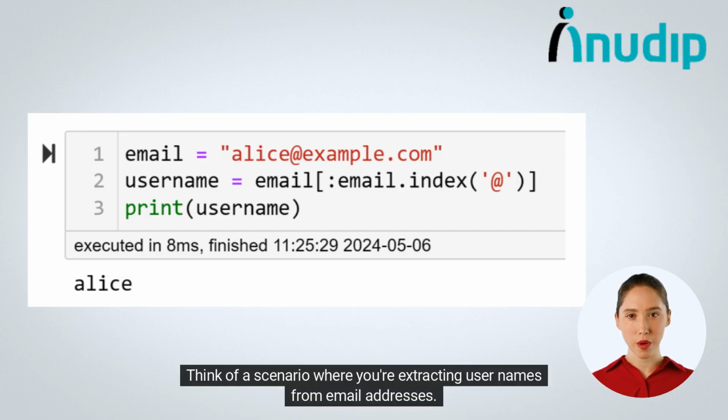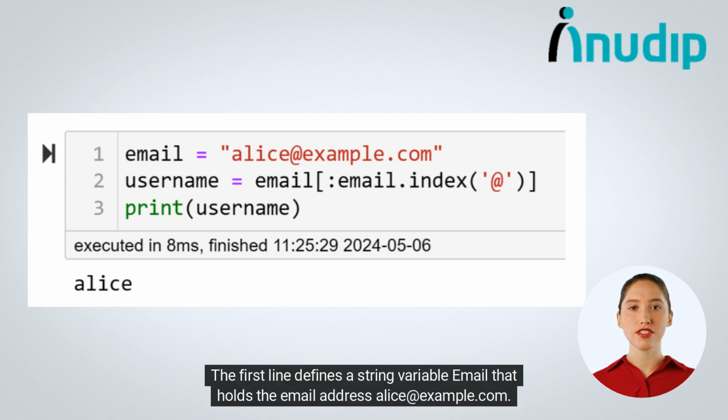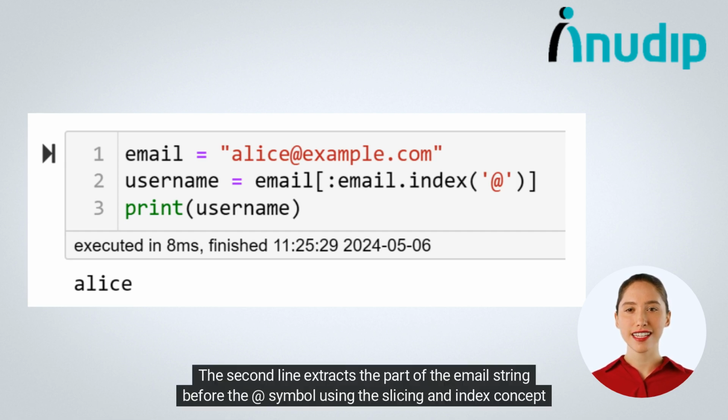Think of a scenario where you're extracting usernames from email addresses. Pretty common, right? Here's how you slice it out. The first line defines a string variable email that holds the email address alice@example.com. The second line extracts the part of the email string before the @ symbol using the slicing and index concept of the string.